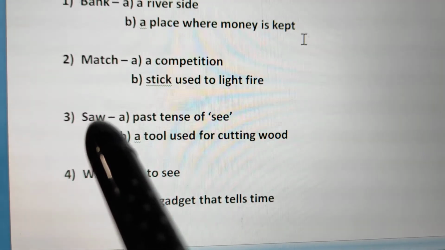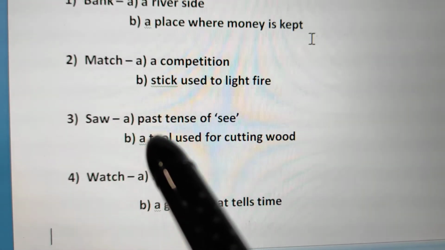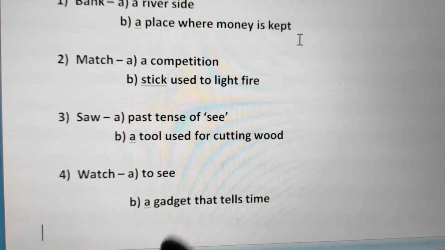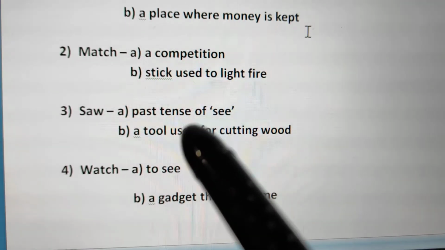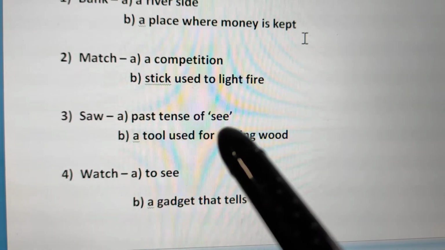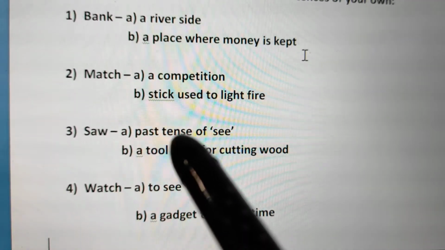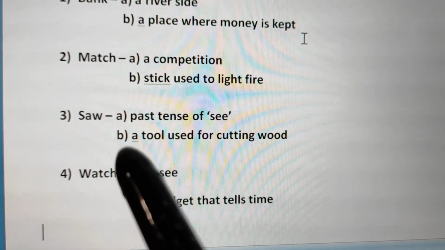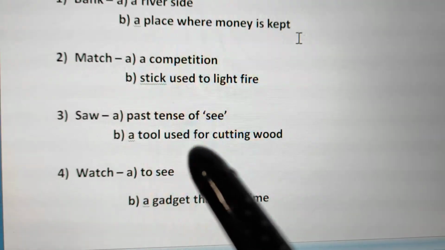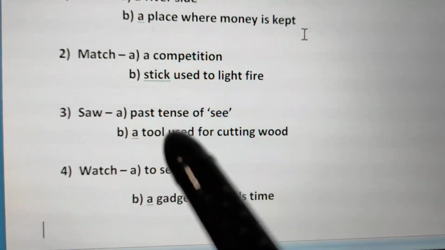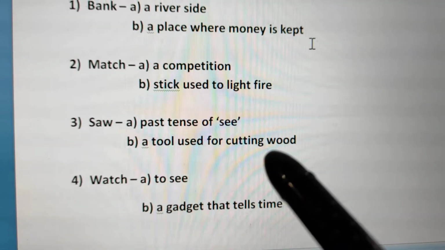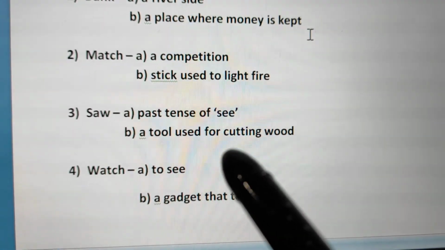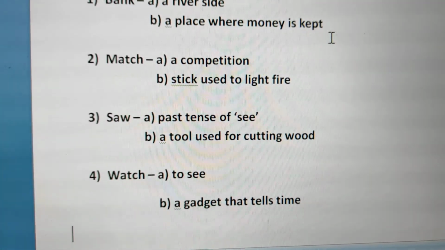The third word is saw. One saw is the past tense of see, like I see the book or I saw a peacock. So saw is the past tense of the word see. The first sentence you frame with saw should explain the meaning see, and the second meaning of saw is a tool which is used for cutting wood. Saw, which is also known as ari in Hindi, is used mostly by carpenters to cut wood. The fourth word is watch.